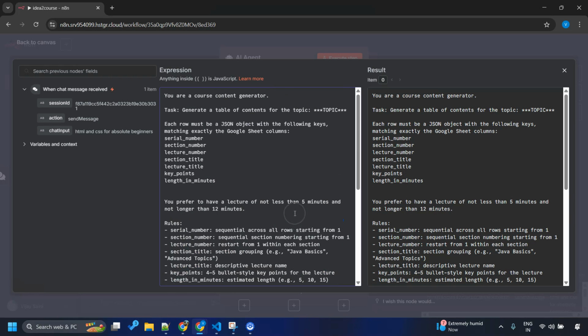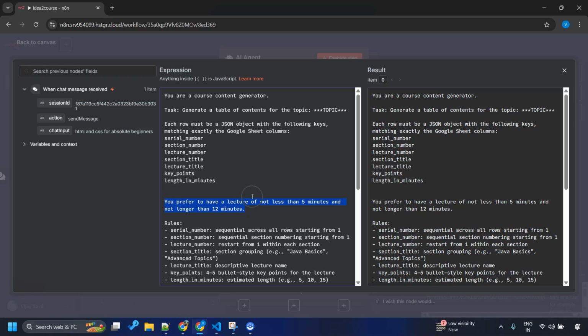Okay. As you can see, I have given it a preference that I do not want any lecture to be generated of less than 5 minutes duration and not greater than 12 minutes. By giving this, I have confined the boundary for the LLM to understand how many lectures it would generate for each topic, because otherwise it can think that okay, I'm comfortable with 35 minutes of a lecture, so it might just create 3 lectures, which is not my style.